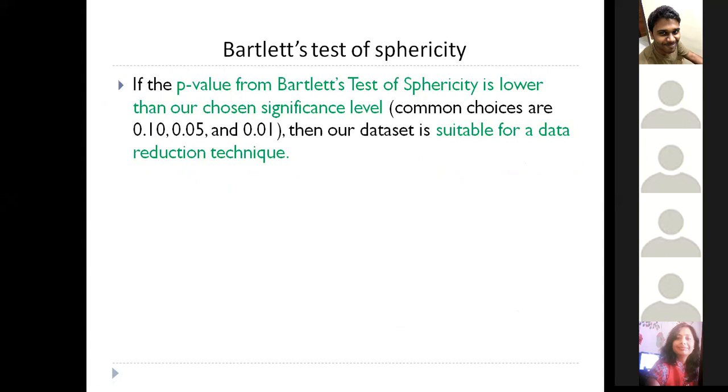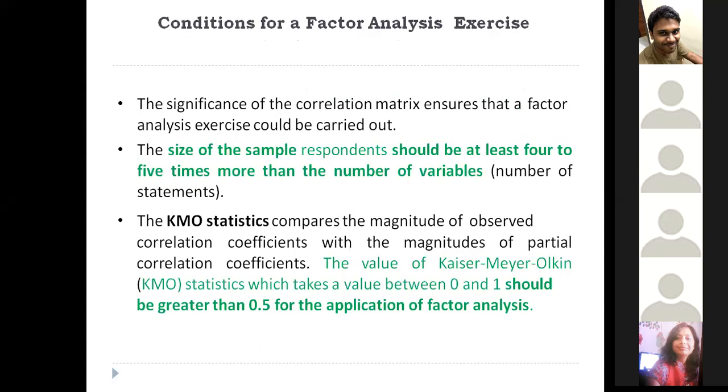So as I said before, the p-value of the test should be less than your significance level. Okay, there is one more thing you can check to see whether you can proceed with factor analysis or PCA for your data, which is checking your KMO statistic value.